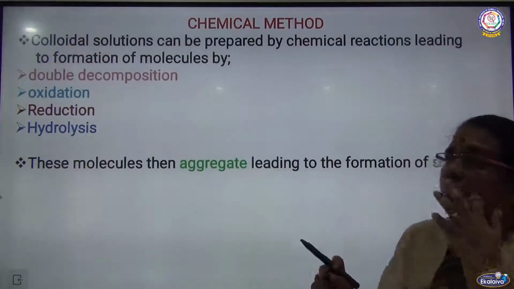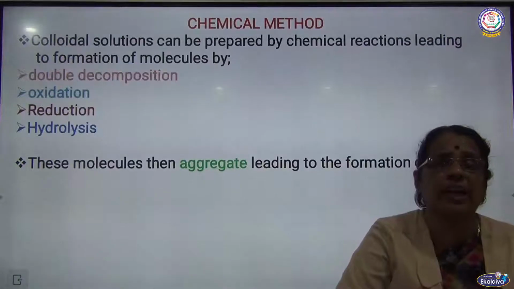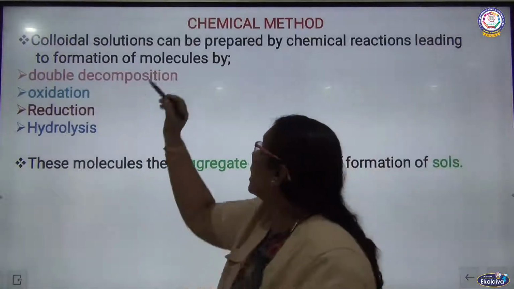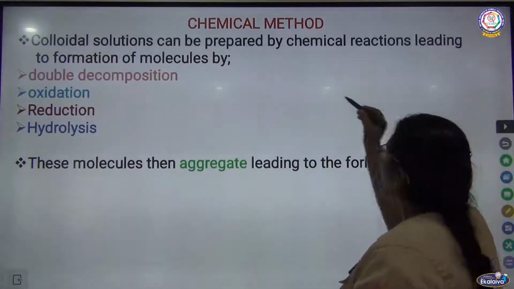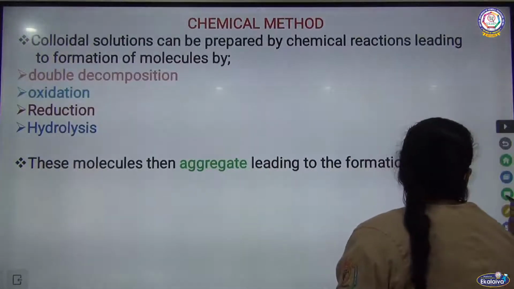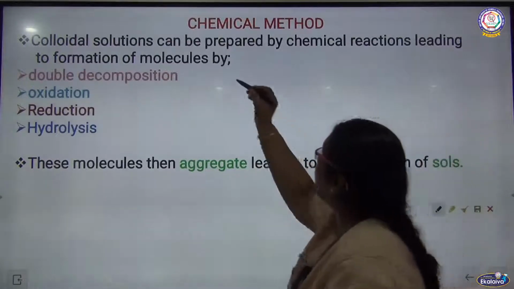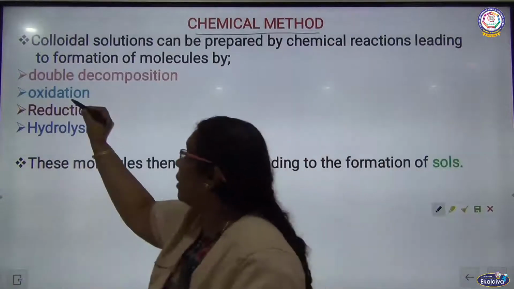The first method of preparing the colloidal solution, as I already told you, we are very specific about the lyophobic colloids. So what is the first method? Chemical methods of preparing colloids. Under chemical methods, there are four different techniques.